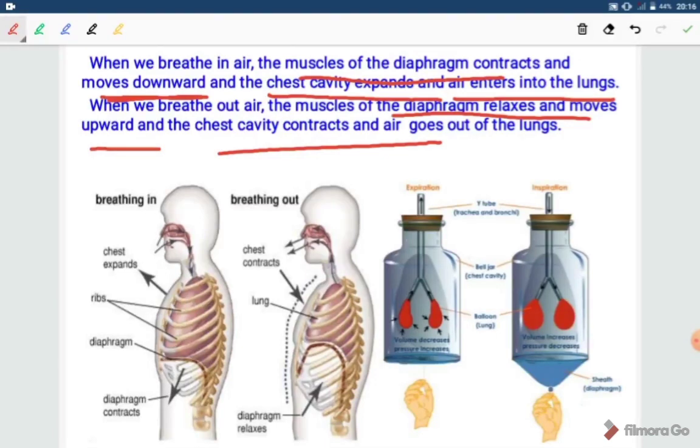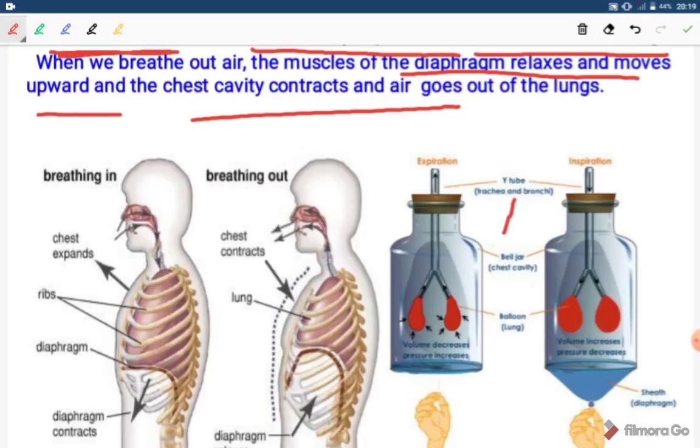Through the nostrils. We can understand the process of respiration by means of this model. We have taken a Y-shaped tube. We have tied 2 balloons, and on the lower side we have tied 1 sheet of rubber. This sheet of rubber will work as the diaphragm.